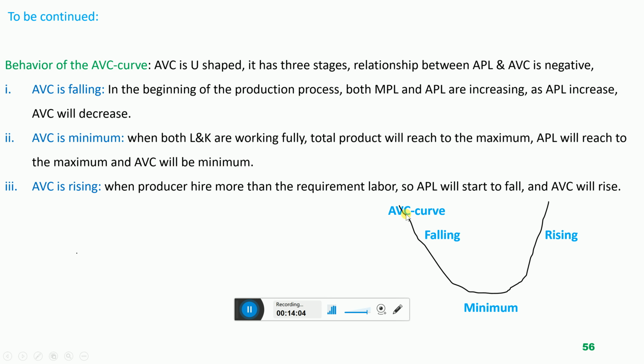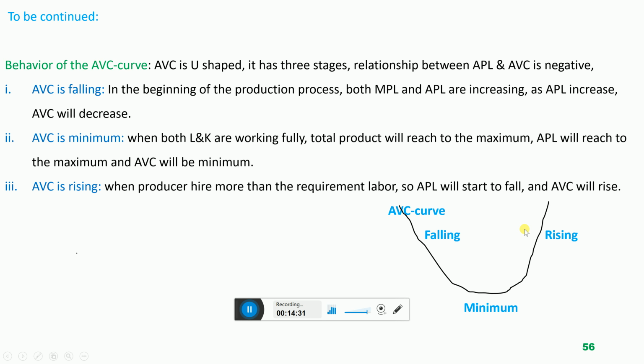In the graph, in the first stage, average variable cost is decreasing when the producer increases the labor and increases the productivity of both labor and capital. APL and MPL increase and total cost starts to decrease. And when the total output reaches the maximum and APL reaches the maximum in the second stage of production, at that time the total cost will reach the minimum.